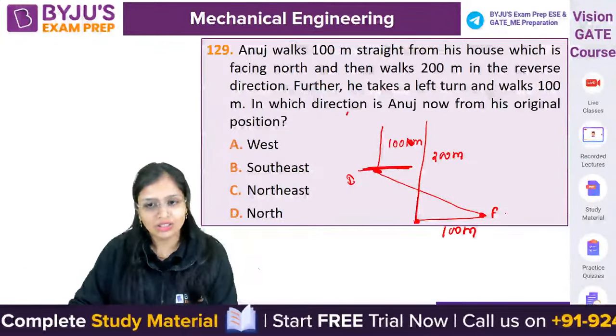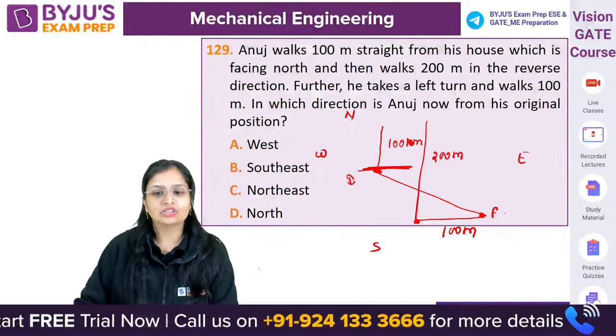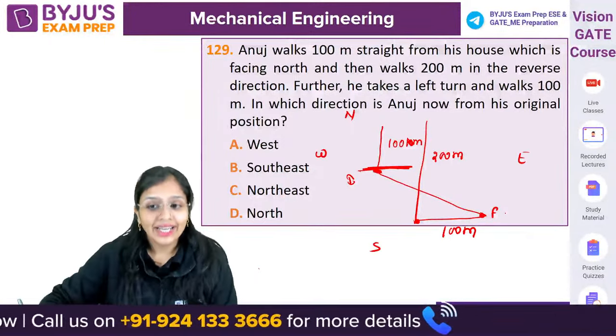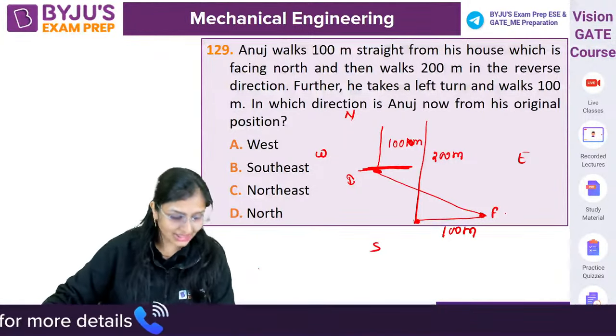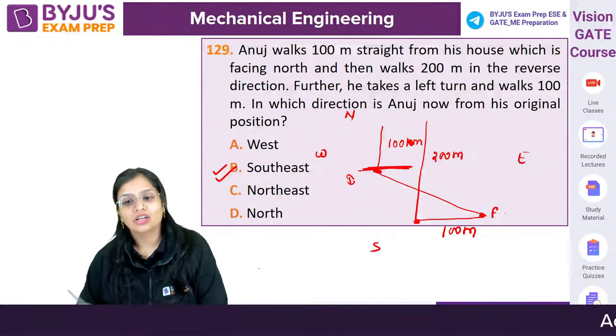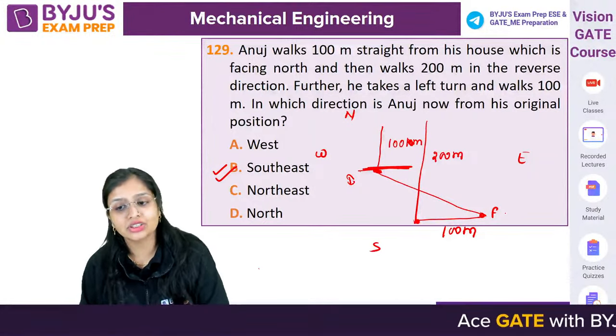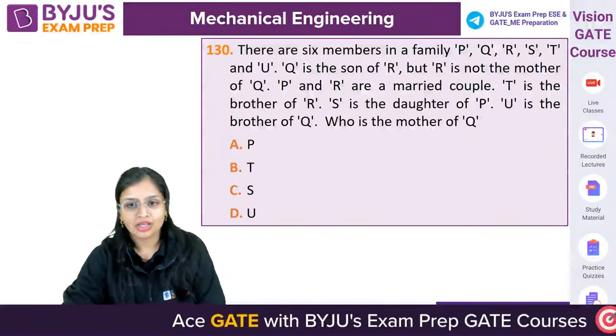This is north, this is south, this is east, this is west. So if they ask you in detail, he is in the southeast direction. From the initial position, he is to the southeast. Okay? Let's go.